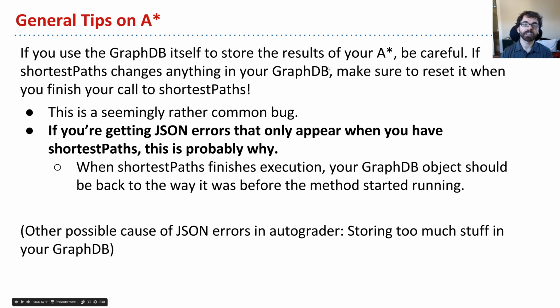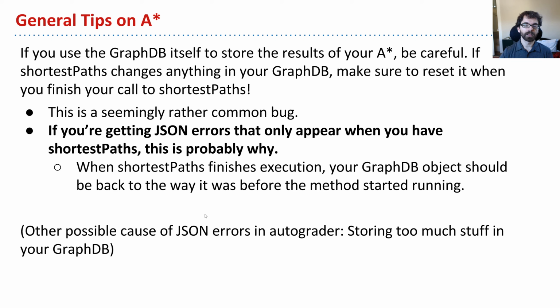If shortest paths changes anything in GraphDB, you've got to reset it when you finish shortest paths. I've seen this quite a lot of times. So if you're getting JSON errors that only happen when you have shortest paths in your code, this is quite possibly why. Now, that only applies if your GraphDB stores results of A star. There are other ways this can pop up, but the idea is that it's some kind of infinite loop in your A star.